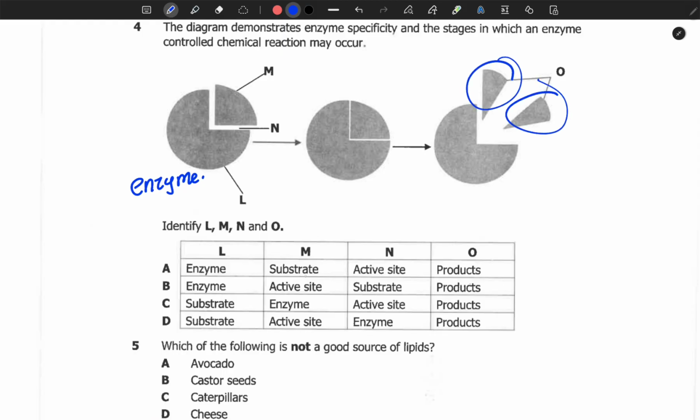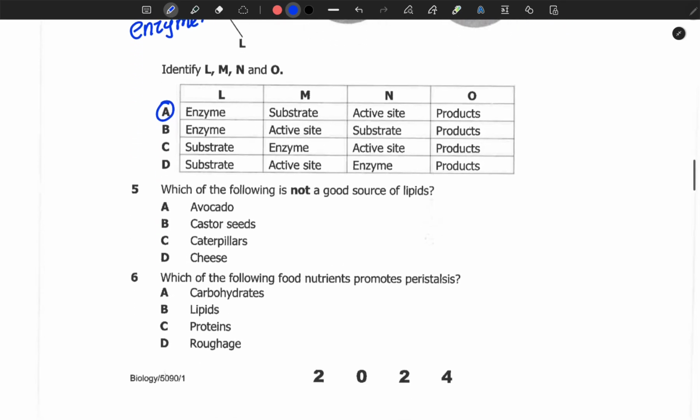Therefore, M is a substrate. Then N, the region where the substrate is meeting with the enzyme, is called the active site. Then these two are the products. So the answer is A, enzyme, substrate, active site, and products.